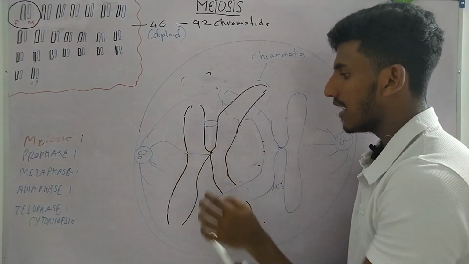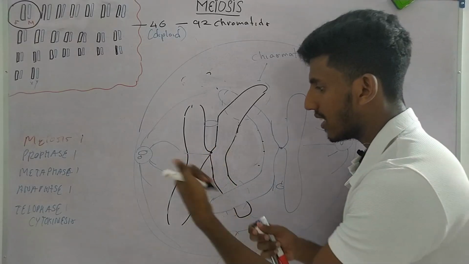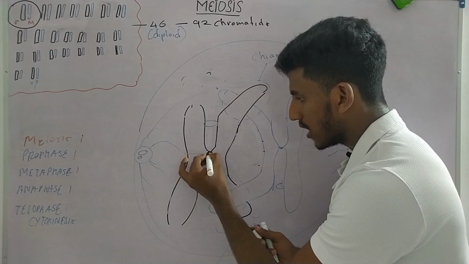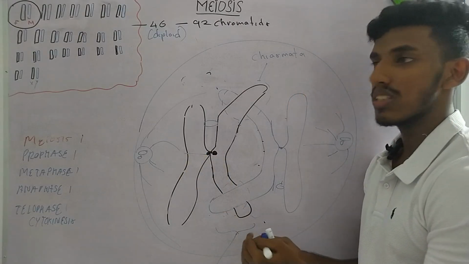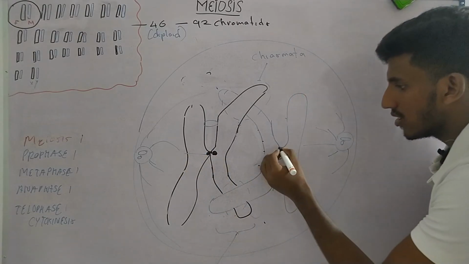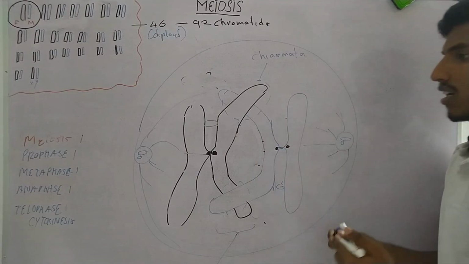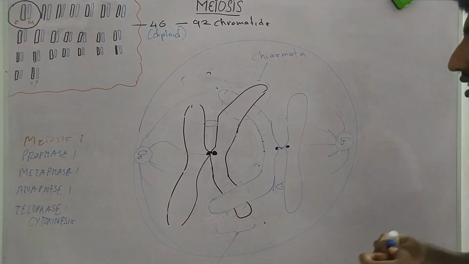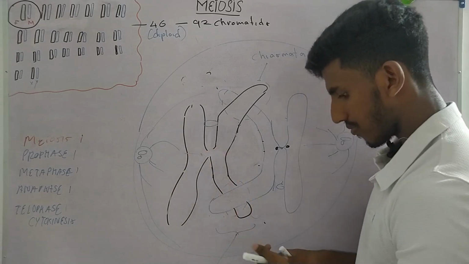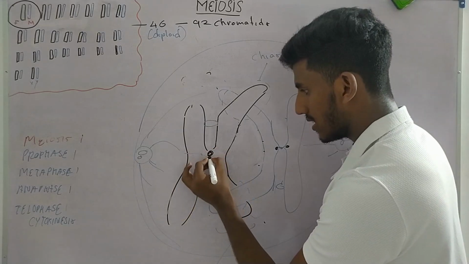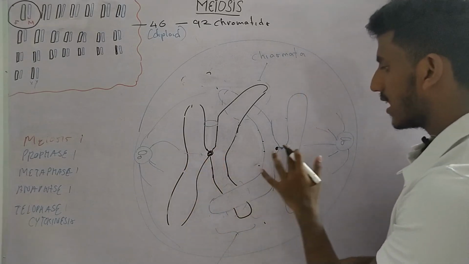Each sister chromatid has its own kinetochore protein. So kinetochore protein is usually present here. We have two kinetochore proteins for two sister chromatids. So here also two kinetochores are present. Now what happens during meiosis is that these two kinetochores fuse together and form one single kinetochore. Again the same thing occurs here.